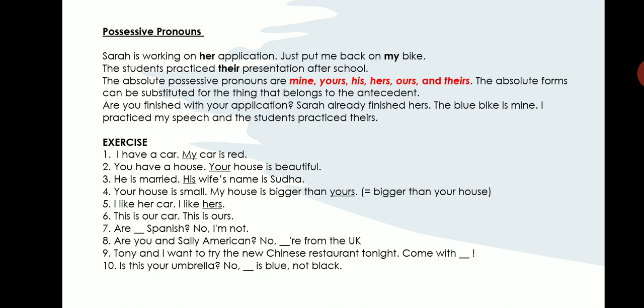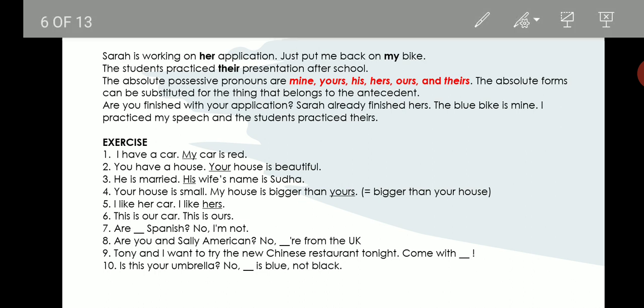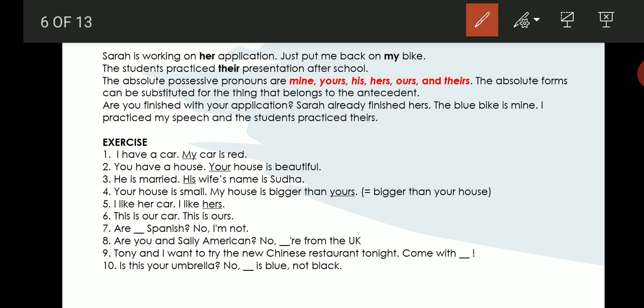So, let us look at the sentence. Are you finished with your application? That is the first question. So, Sarah already finished hers. I'll underline. Okay. So, let us look at this sentence. Are you finished with your application? There it is a possessive adjective because you have the word application just after the pronoun. Let us look at the next sentence. Sarah already finished hers. So here it is an absolute possessive pronoun because you do not have application mentioned here. They are not telling her application. They are just mentioning hers. That is why it is called absolute possessive pronouns. I think you are clear about the difference now.